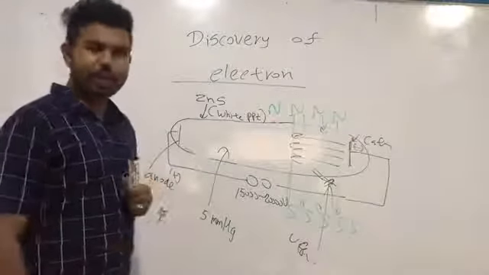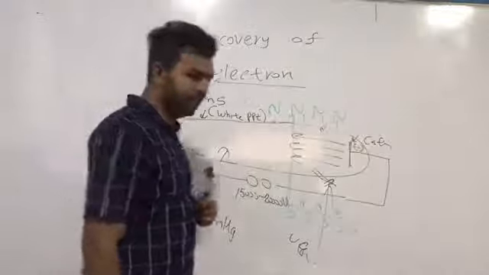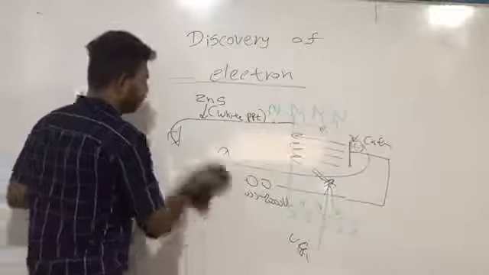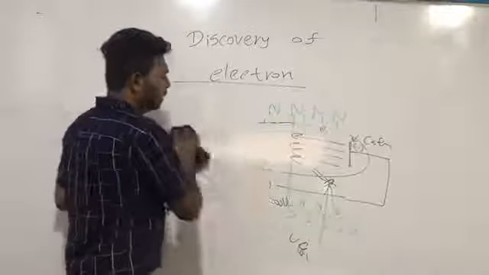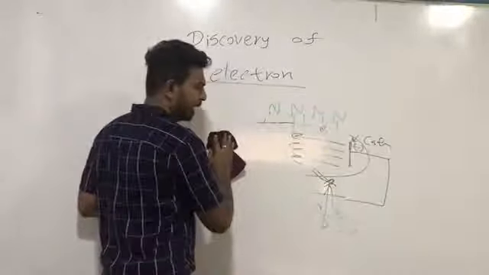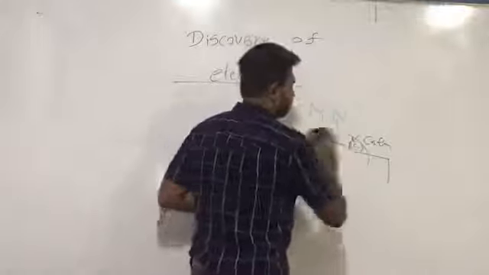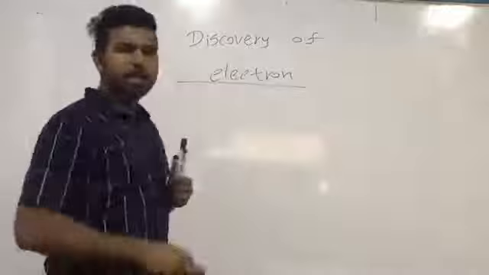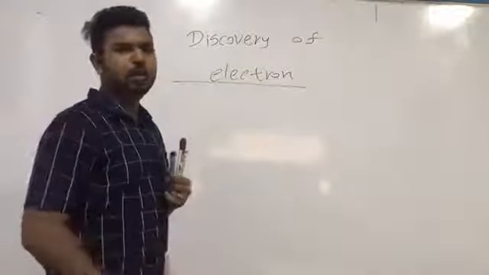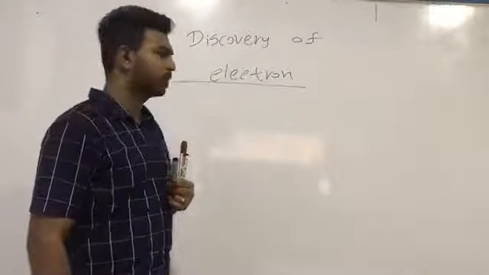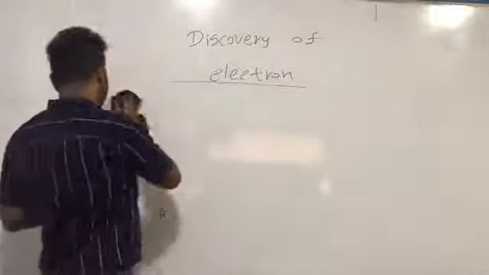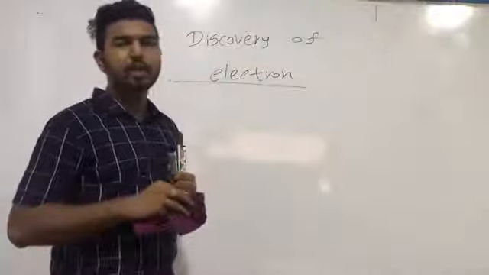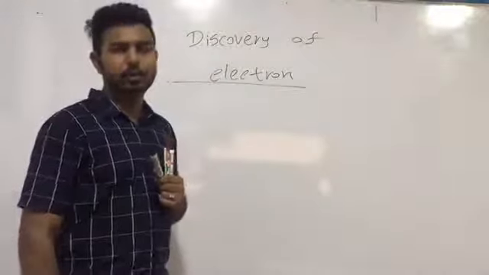In a magnetic field, cathode rays will not be deflected towards any of the poles of the magnetic field.